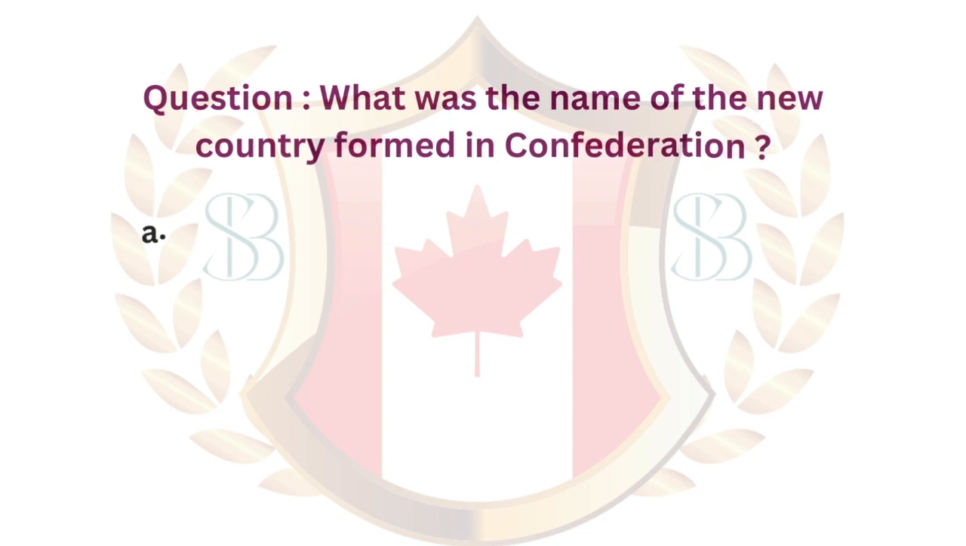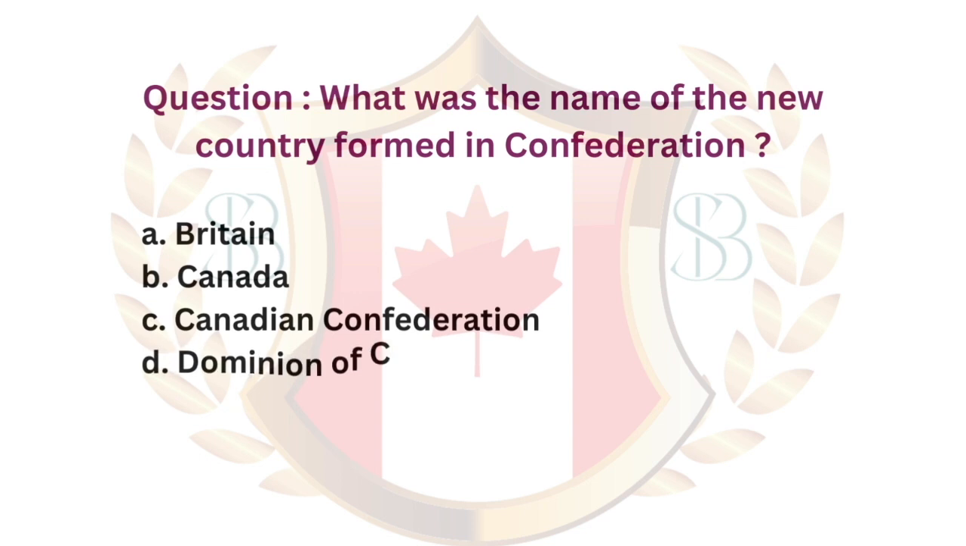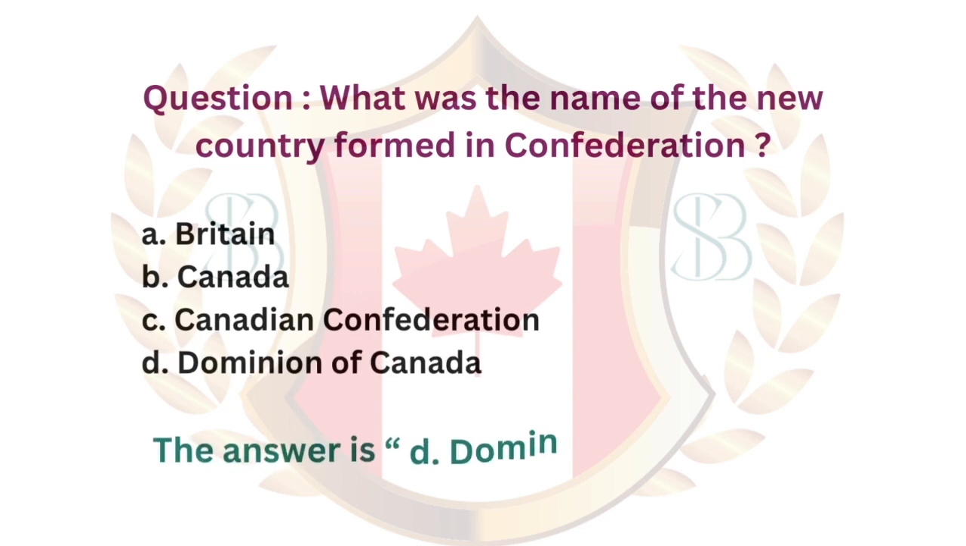Question. What was the name of the new country formed in Confederation? A, Britain. B, Canada. C, Canadian Confederation. D, Dominion of Canada. The answer is D, Dominion of Canada.